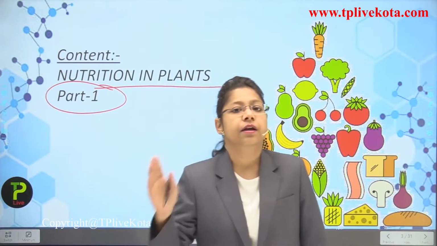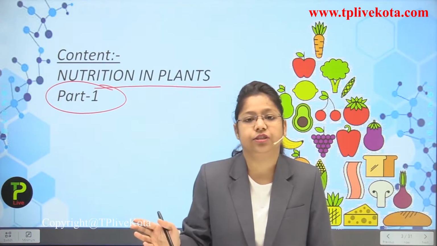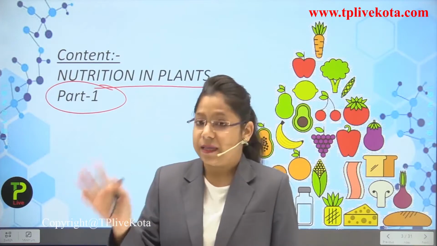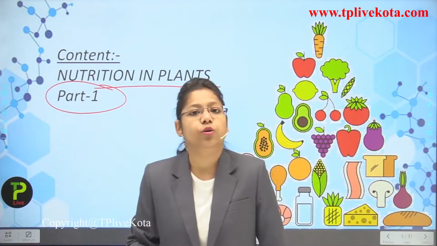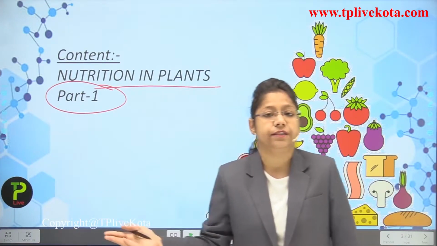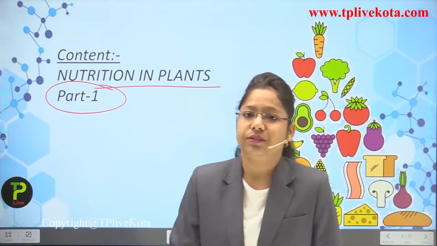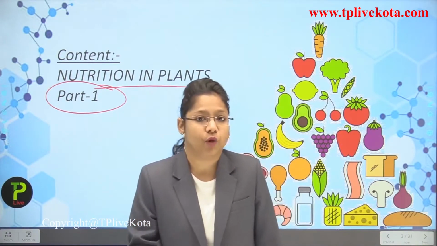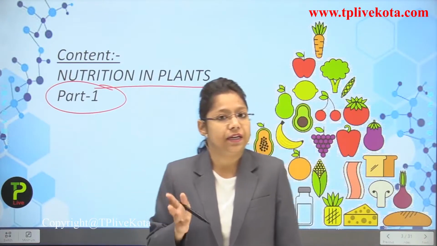And in the second part of nutrition in plants, we are going to discuss how the light and the dark reactions take place, how they are simultaneous, and also the experiments conducted by different scientists to see how chlorophyll, carbon dioxide, sunlight and even water are essential for a plant to prepare its own food.